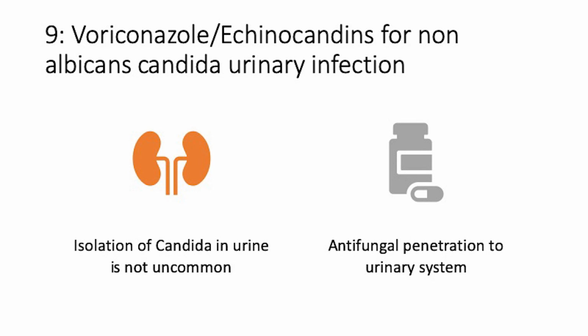The issue here is that if you look at the pharmacology of these two drugs, neither is going to achieve adequate concentrations to inhibit the Candida in the urine. Right? These drugs are not excreted by the kidney into the urinary system to achieve sufficient concentrations to inhibit these organisms. So these drugs are useless. Even if you have a confirmed symptomatic Candida urinary tract infection with a non-albicans one, you can't use these two drugs to treat it because there is no penetration, right? So we have to avoid such mistakes in clinical practice.